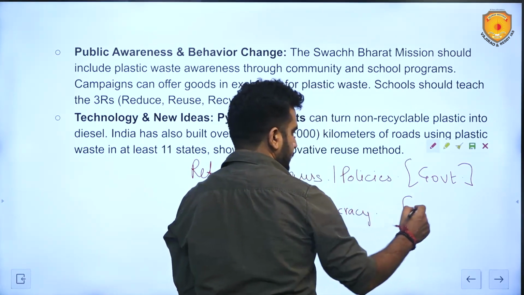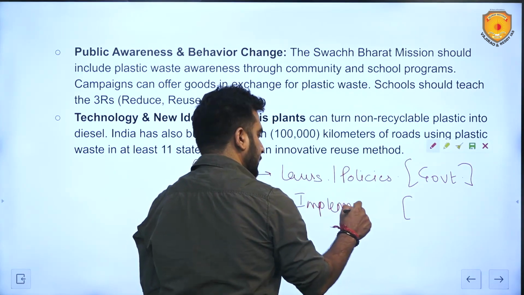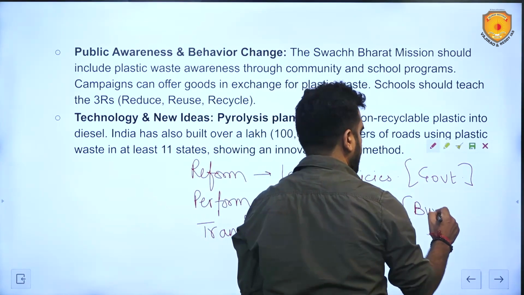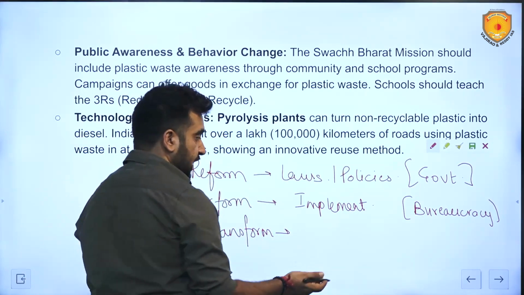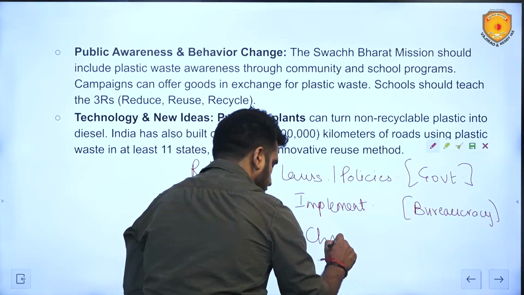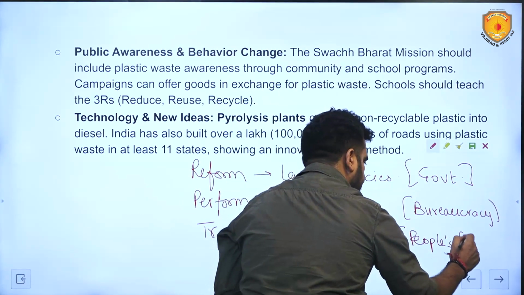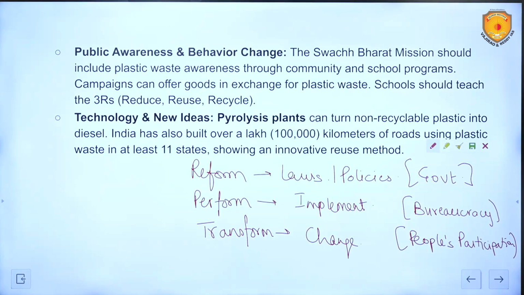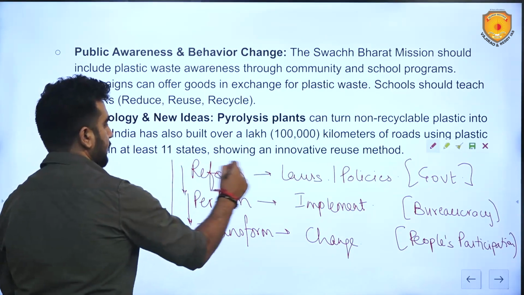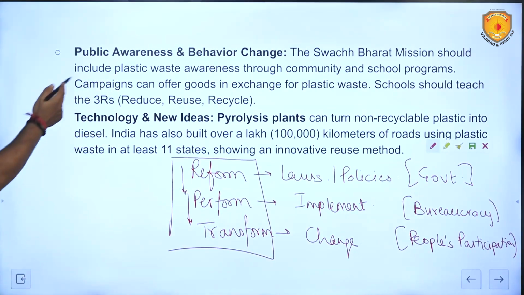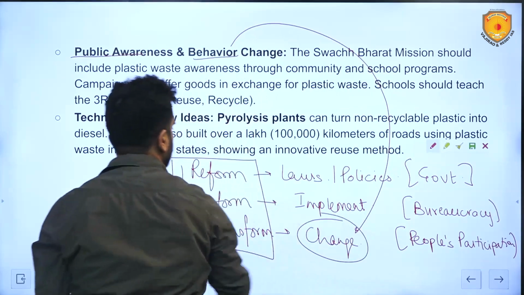Perform means implement or execute. And here, bureaucracy is important. Transform means change. The major change will only come with people's participation. Jan Bhagidari. This is how reform, perform, and transform will work. And that is why public awareness and behavior change is needed to actually bring the change.